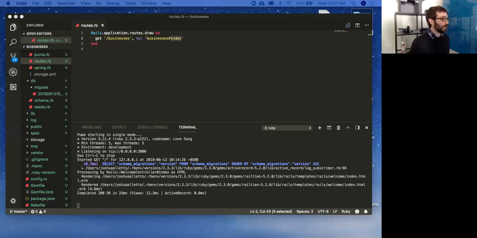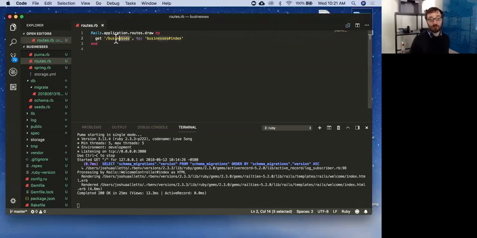That is a great question. So the get to / is just to the root, and we could set it up that way. We could put anything here, technically. We can write any route. A get to / would just be our root page, which for us right now is localhost 3000. It's like our home page. If I did that, I'd just be telling Rails a get to / goes to the businesses controller and does index.